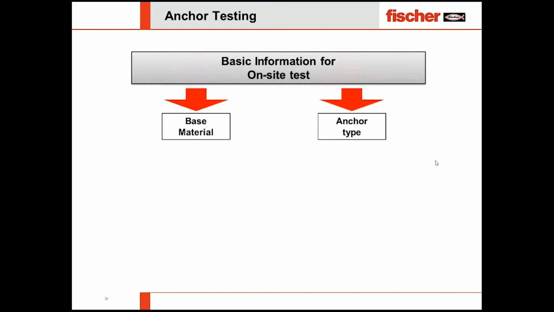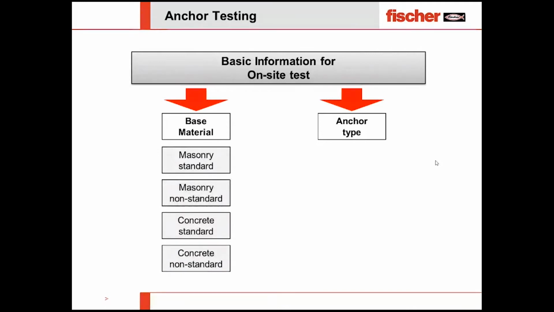The basic information we need for the site test is what the base material is and what the anchor type is. Under base material, these are the types: masonry standard, masonry not standard, concrete standard, concrete not standard. What does standard, non-standard mean? Masonry standard denotes the masonry that is in the ETA approval. Non-standard means the masonry which is not in the ETA approval.